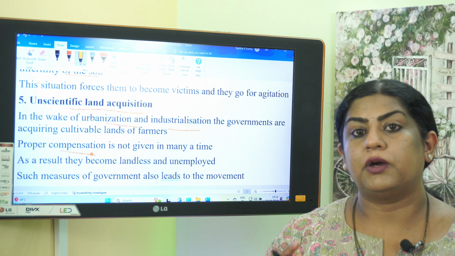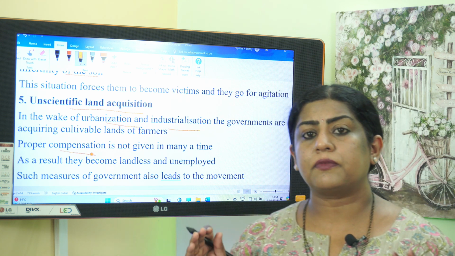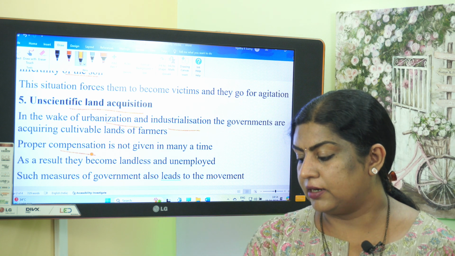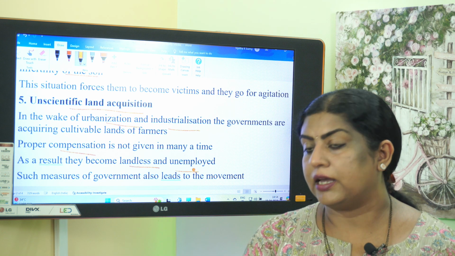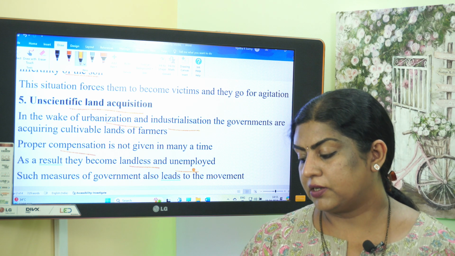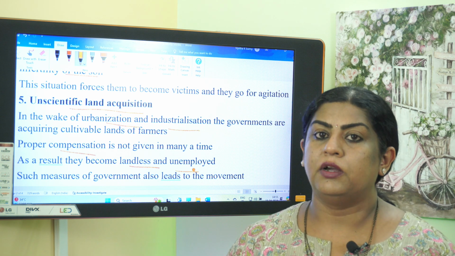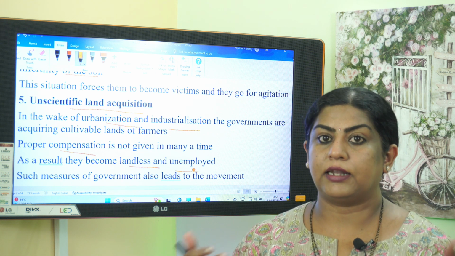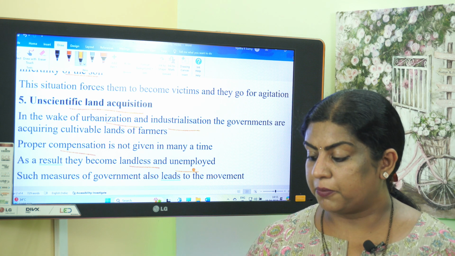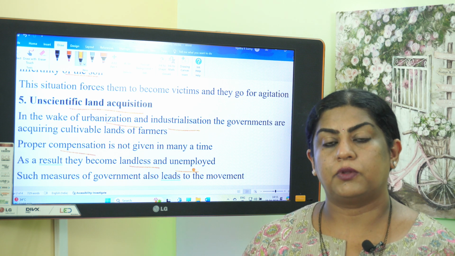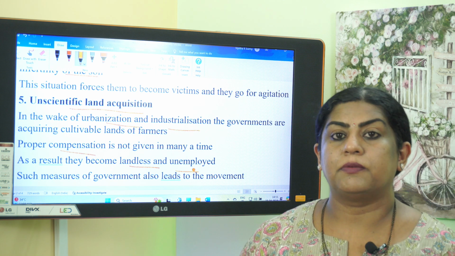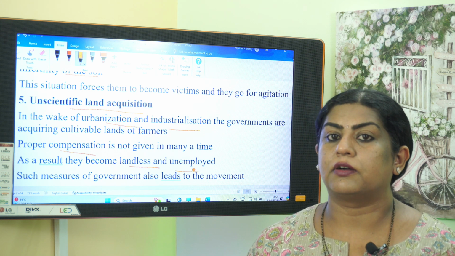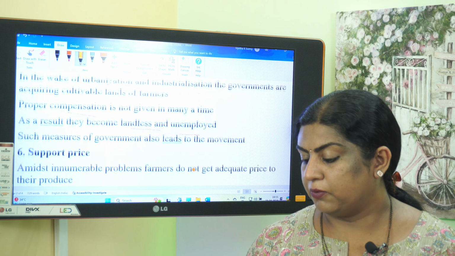So when they acquire the land, what does the government have to do? They have to give proper compensation. That also is not given. As a result, these farmers become landless and unemployed. Such measures of the government also lead to agitation. So they want to urbanize, they want to industrialize, they take the land, but they are not given proper compensation. So this leads to the problems of farmers. They become landless and unemployed, and such measures of the government lead to these movements.